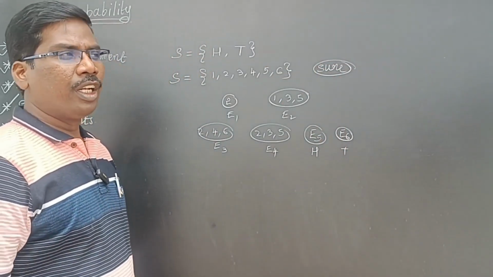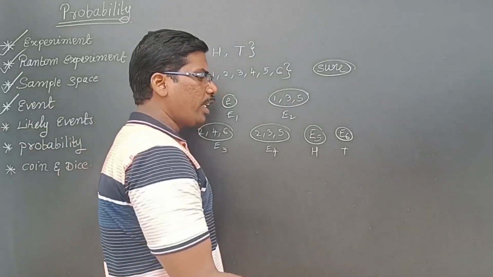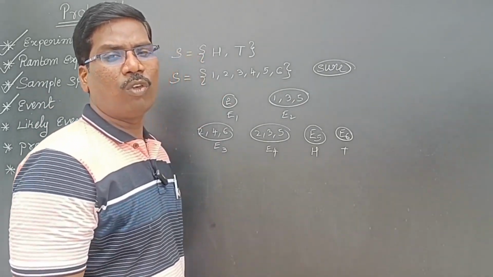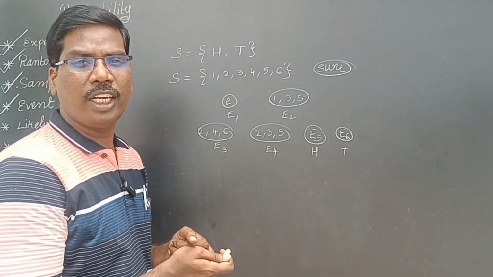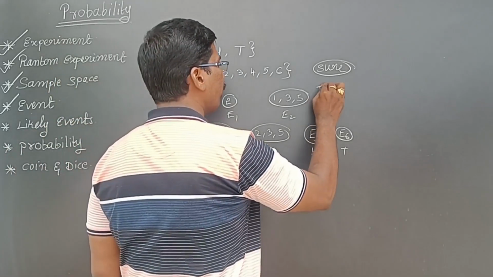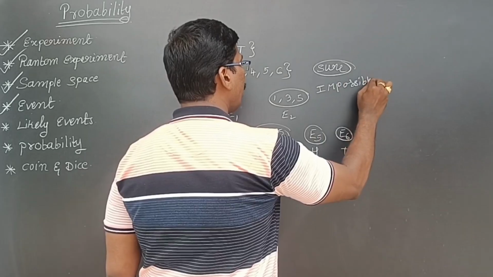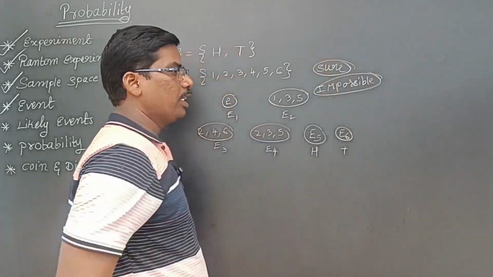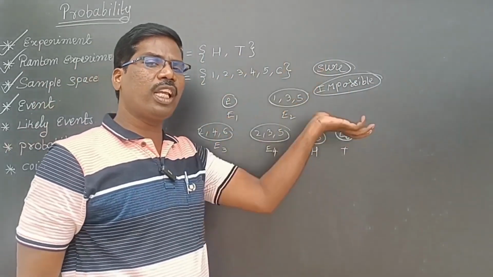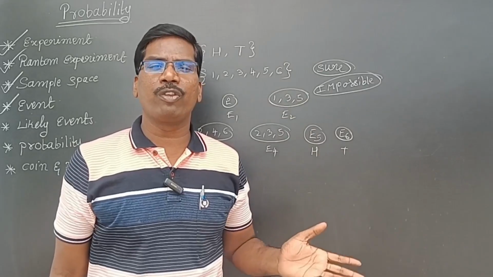Now I'm throwing a dice and I want to get 7. That is an impossible event. This event will not happen, throwing a 7 on a dice. Sure event means, in throwing a dice, I can get any number from 1 to 6.